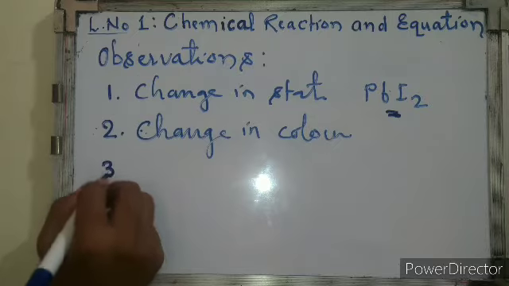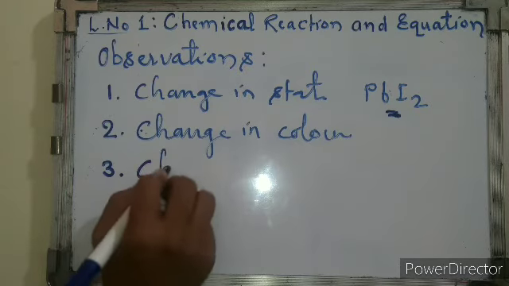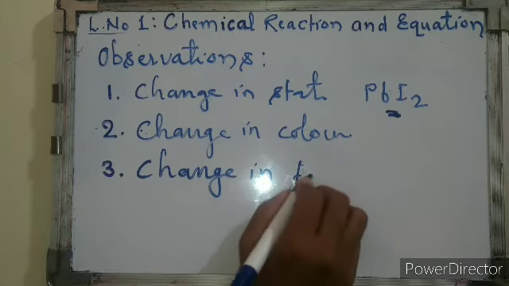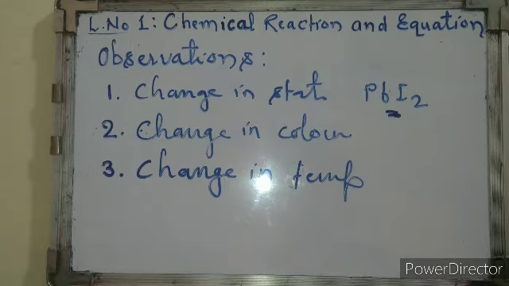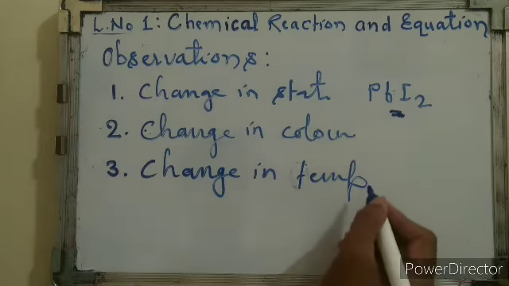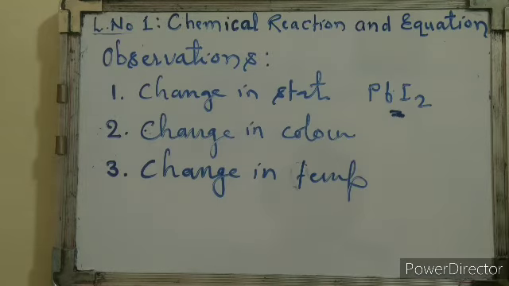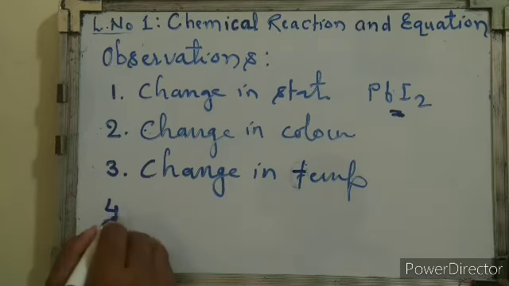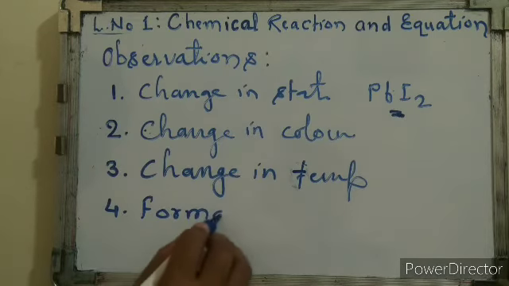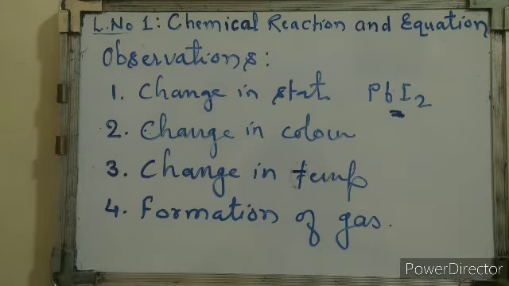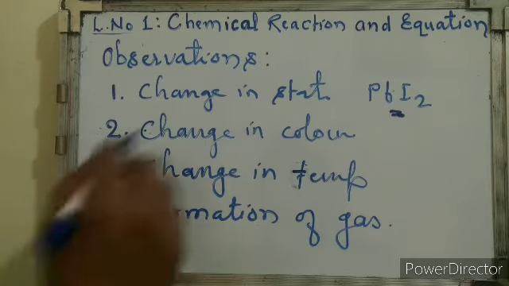In many reactions, several changes take place. Change in temperature: if you take a test tube, there will be a change in temperature, meaning heat will liberate. Some reactions are exothermic, so heat will liberate and increase the temperature. Such changes we find, and sometimes there is formation of a gas. These are some of the observations during a chemical reaction.